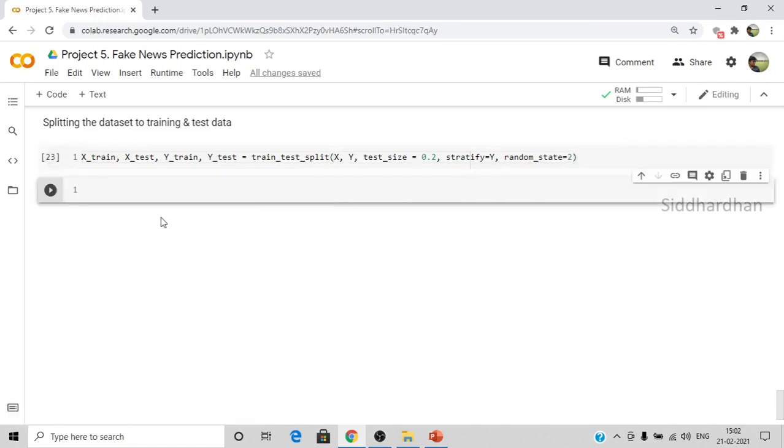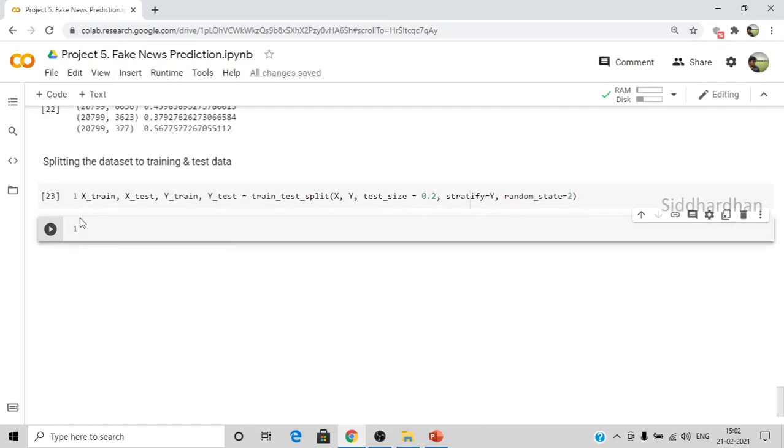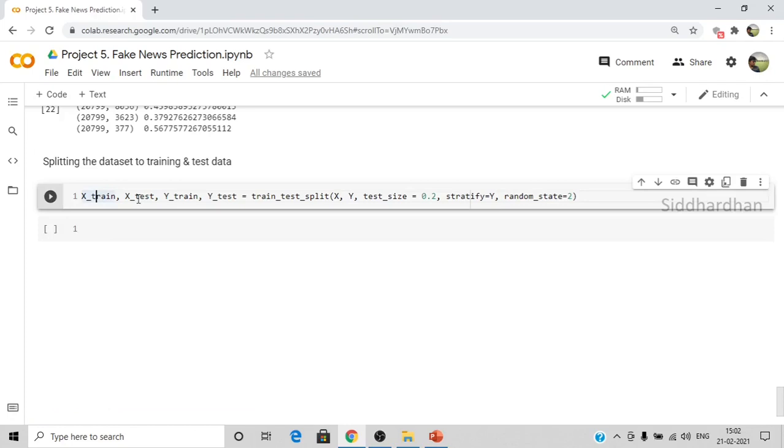So basically what we are doing is we are splitting our data into two parts, which are x train and x test. x train represents training data and x test represents testing data. I want 80% of the data to be training data and 20% to be test data. That's why I have mentioned 0.2. So 0.2 represents 20%, so the test size should be 0.2, and those 20% of the data will be stored in x test.